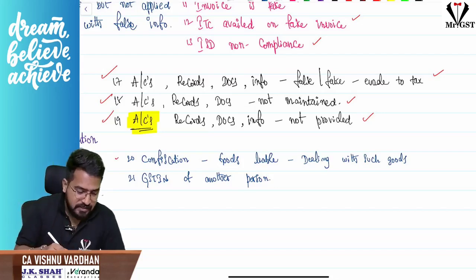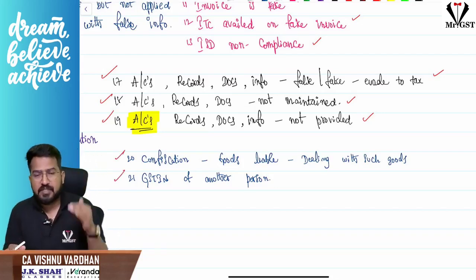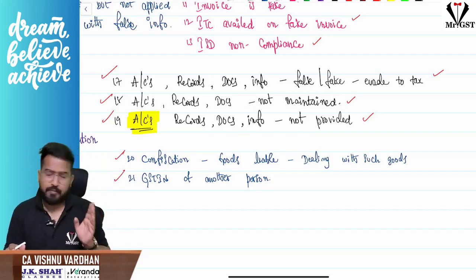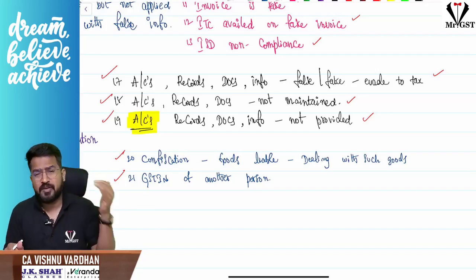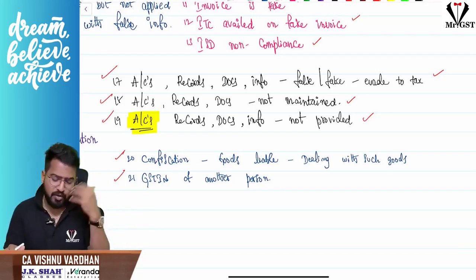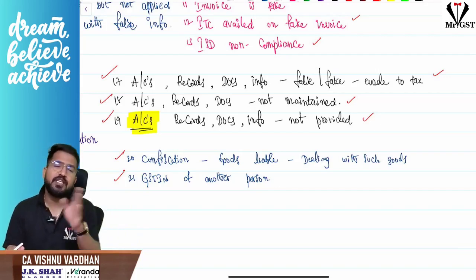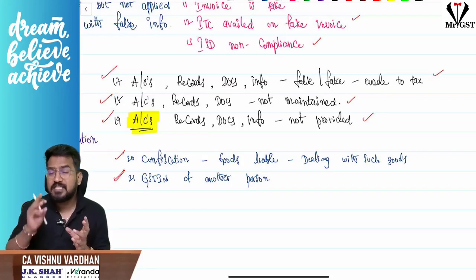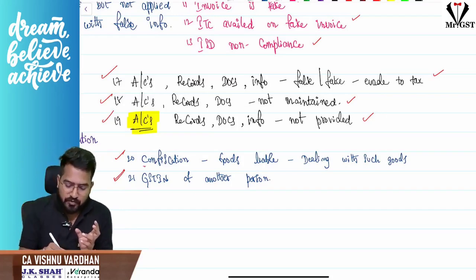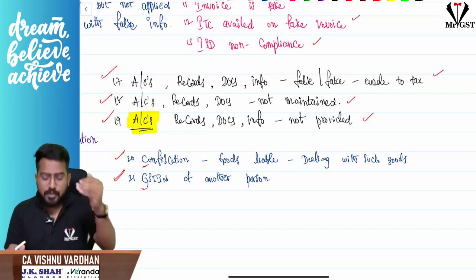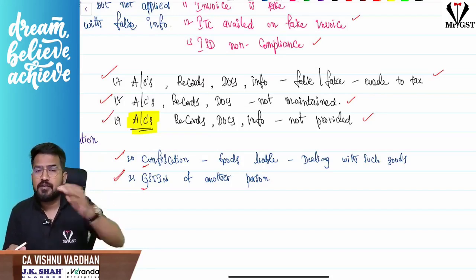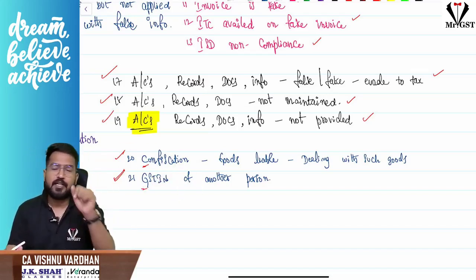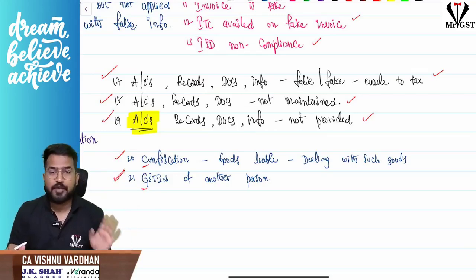And next, finally, CG, confiscation of goods. Sir, you are dealing with goods which are liable for confiscation. So then for you, penalty under 122 will come into picture. Maybe you may be transporting them, you may be storing them, you are warehousing them, whatever it is. You are dealing with the goods knowing that these goods are liable for confiscation. Next, you are issuing the invoices by using GSTN of another person. So confiscation and GSTN, that is the code CG. Sir, you are issuing the invoice with another person's GSTN. I am giving invoice to you, but I am using your friend's GSTN. That way, if I am doing, then I will come under section 122. So these are the offenses.